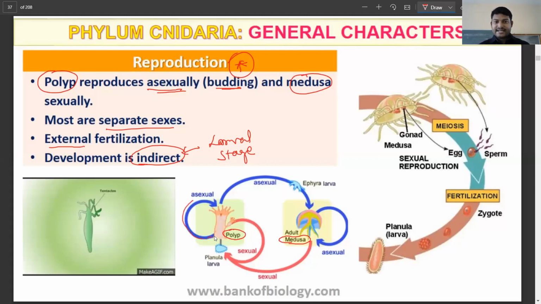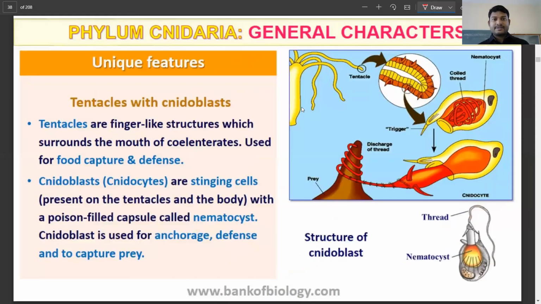It reproduces asexually by, let's say, budding, and then it can enter the sexual form through the medusa form. So medusa here is going to be sexually reproducing, whereas polyp is asexually reproducing. Now, what is something unique?